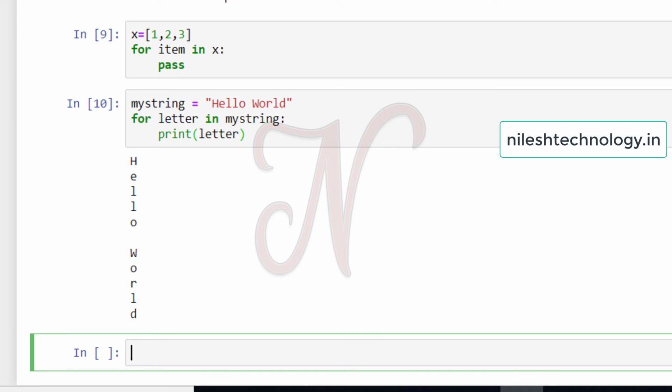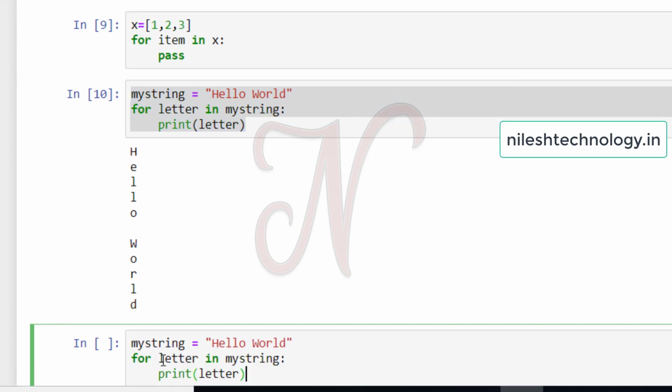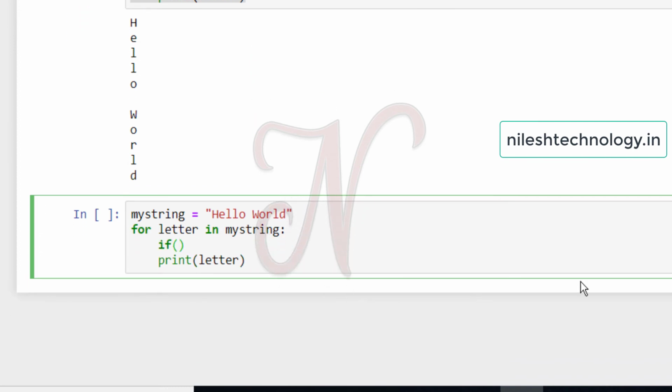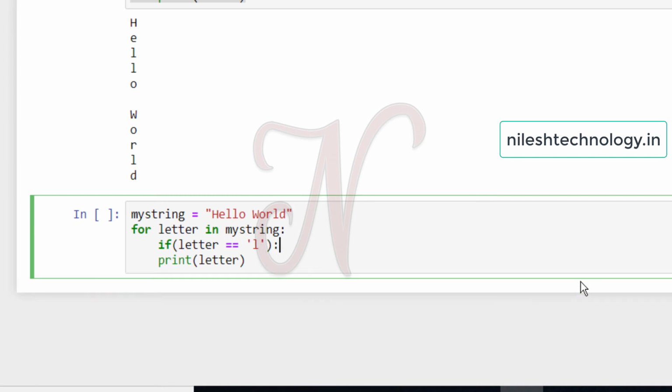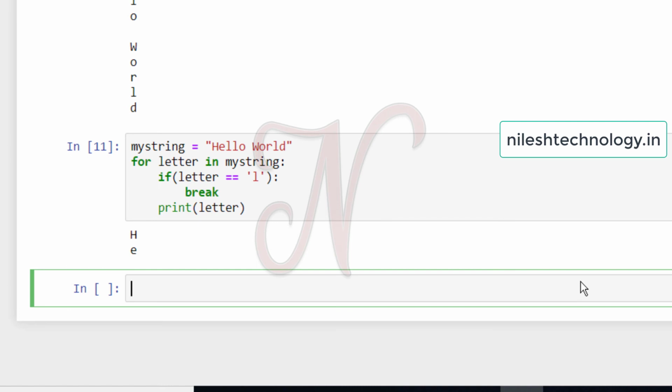Next we will see the keywords break and continue. Here I copy and paste this code again and use one if condition. In the for loop, if my letter is equal to L, then break this loop. See here, my output is HE.